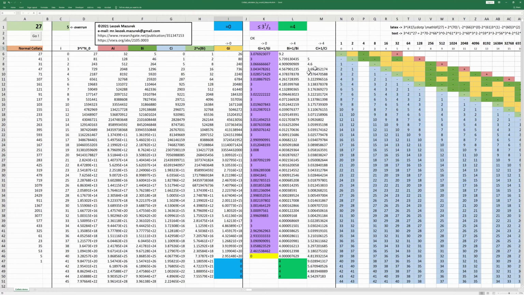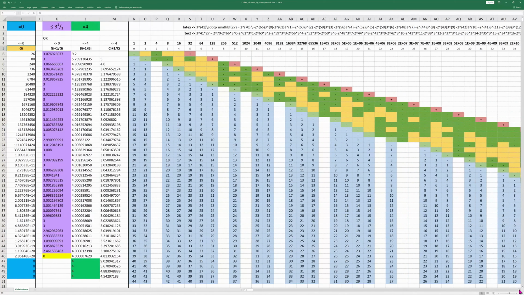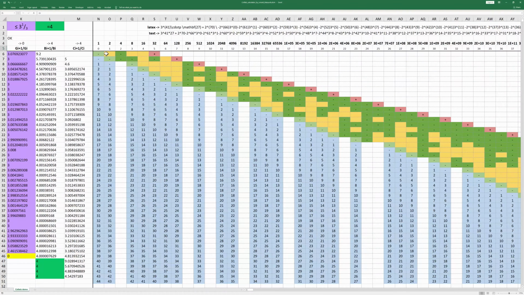In these 3 columns we see GI plus 1 over GI, BI plus 1 over BI, and CI plus 1 over CI. On the right side, we have binary representation of each iteration, line by line. At the top, we have powers of 2 with corresponding values, and here we've got our bits as described in the paper. Please keep in mind that because of limitations of Excel, higher bits are on the right side here, and the lowest bits are on the left side.